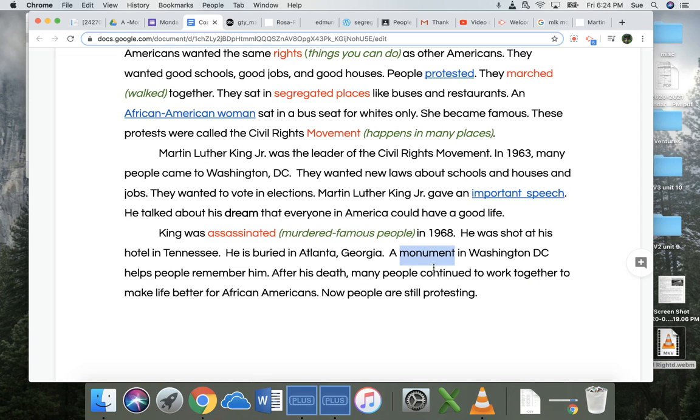So back here, it says a monument in Washington, D.C. helps people remember him. So you can go to that place and remember Martin Luther King Jr. We also have a holiday in January where we don't have school. That also helps us remember Martin Luther King Jr.